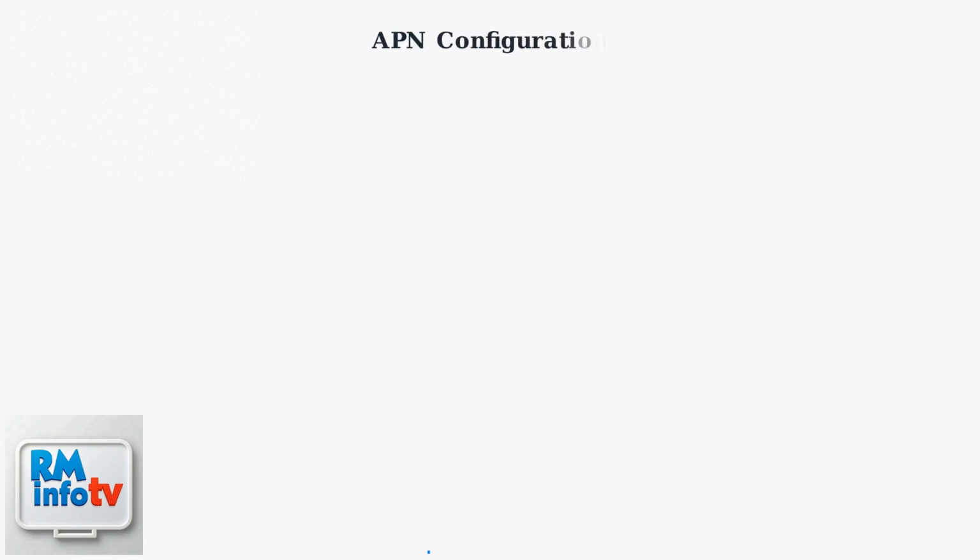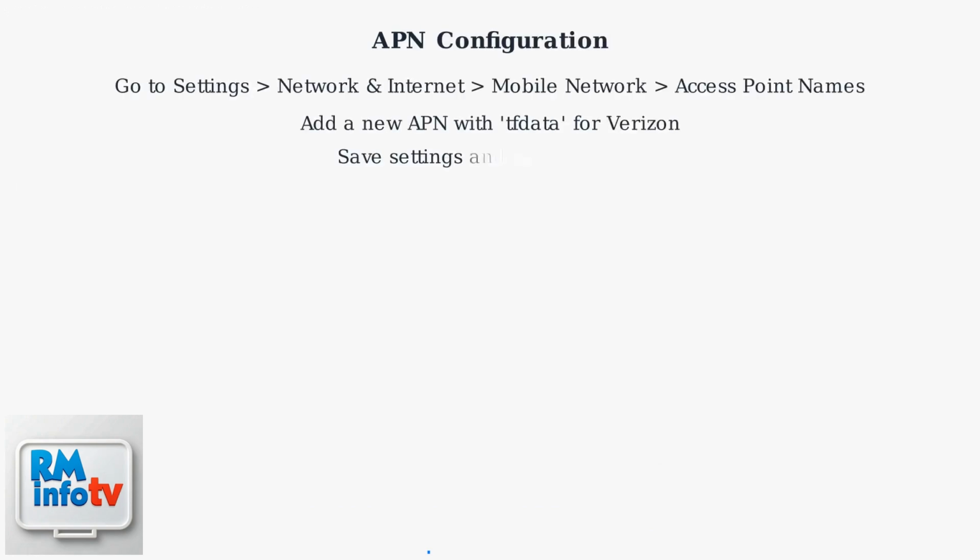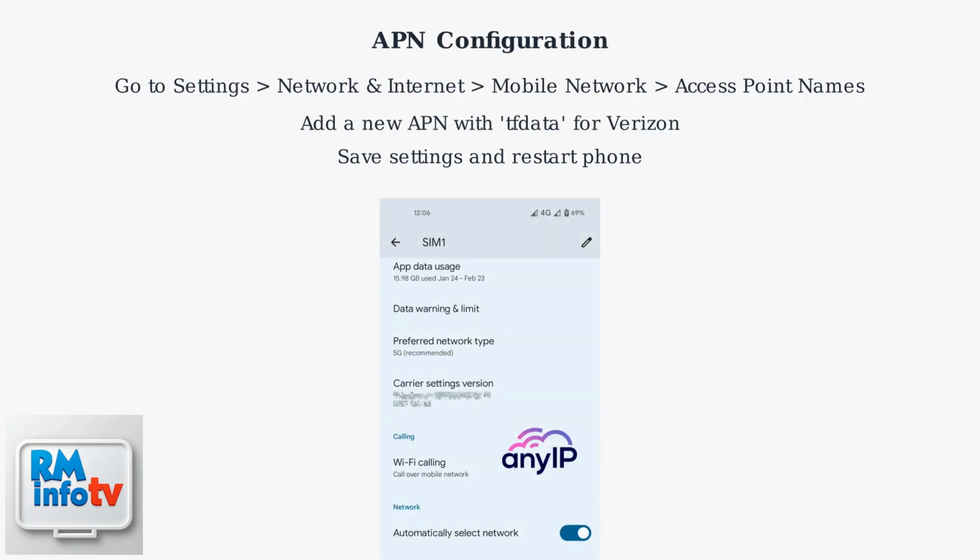After activation, configure your access point name settings. This ensures your data works correctly. Go to Settings, Network and Internet, Mobile Network, then Access Point Names. Add a new APN. For Verizon, use TF Data as the APN. Save the settings and restart your phone. Incorrect APN settings can lead to data issues, so verify them.